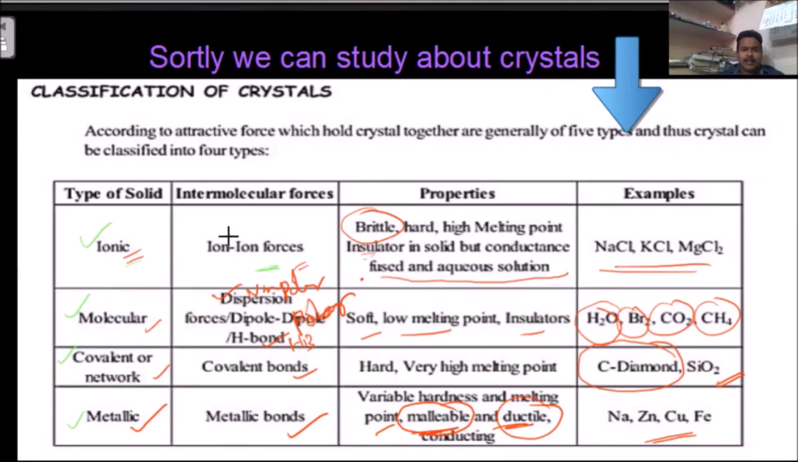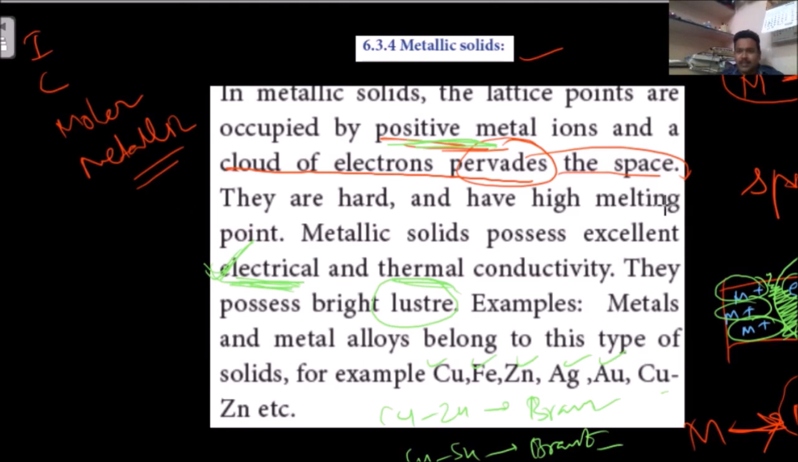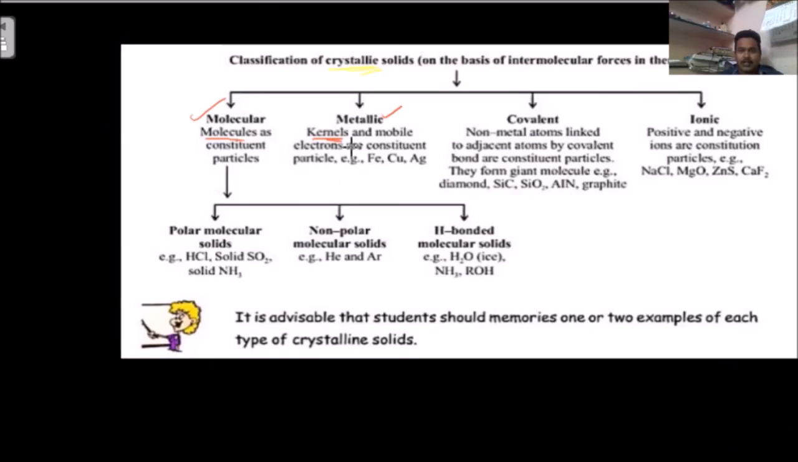And here you see, we studied that molecular solids are classified into three types. That three types we are also going to study here. Again, all the crystalline solids are classified. In molecular solids, what are the particles? Molecules are the particles. In metallic, what are the particles? Kernels. Kernels means these positive parts are kernels, negative parts are electrons. Understand? Kernels and mobile electrons are the constituent particles.